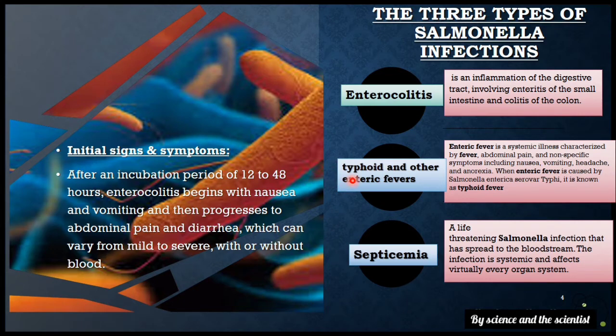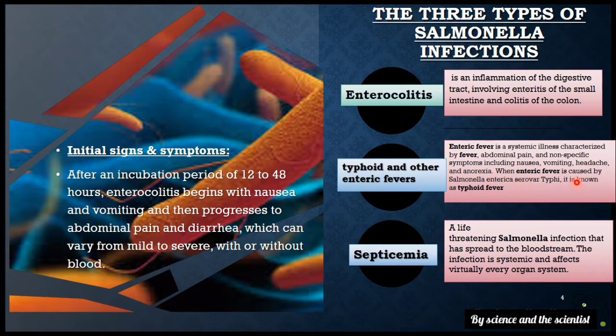Then the other type of infection caused by Salmonella is typhoid or other enteric fevers. Typhoid is the major and most important disease, which I am explaining more prominently in this lecture. Enteric fever is a systemic illness characterized by fever, abdominal pain, and other non-specific symptoms including nausea, vomiting, and headache.